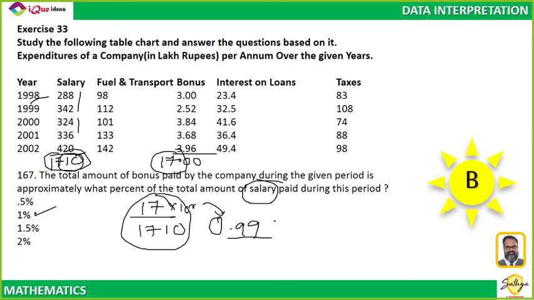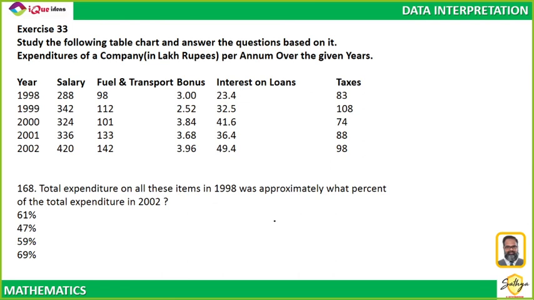I think that much is pretty obvious. Chalo. The total expenditure of all these items in 98 was approximately what percentage of the total expense in 2002? Total expense in 98 was what percentage of total expense in 2002?